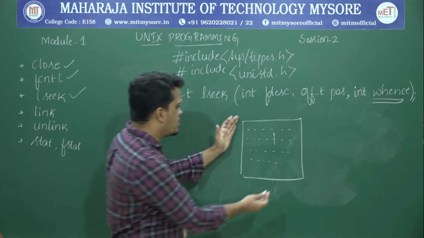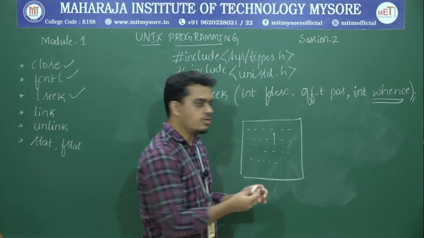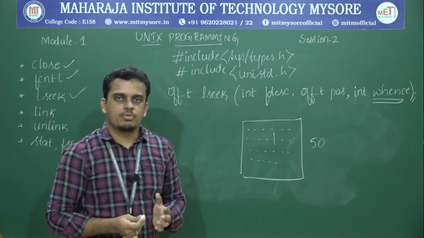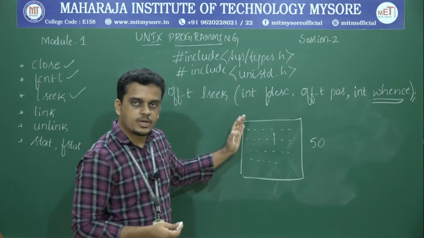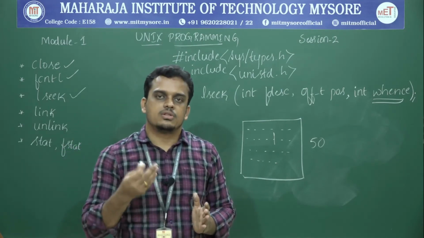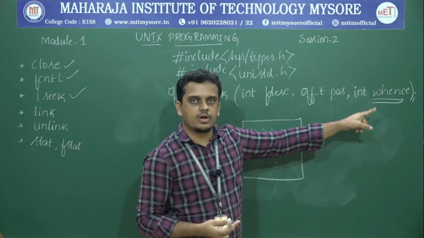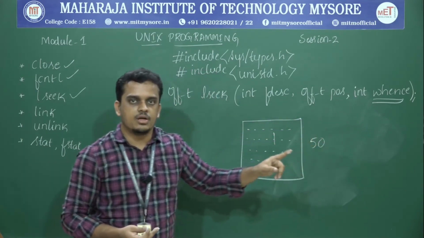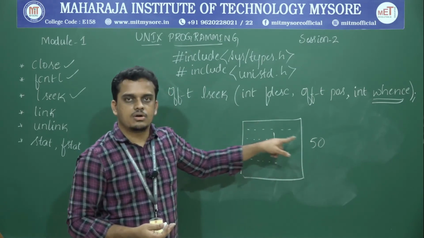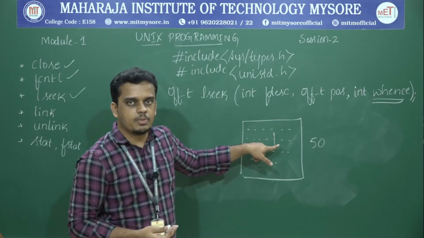If this is a particular file, and I specify that the position needs to be altered by 50 bytes, at that instance I am not aware from which point of this file I need to add or subtract this 50 position, isn't it? So that can be specified with the help of the third argument, that is the whence argument, with the help of which you can specify from where exactly the altering of bytes for customizing this particular position can be performed.